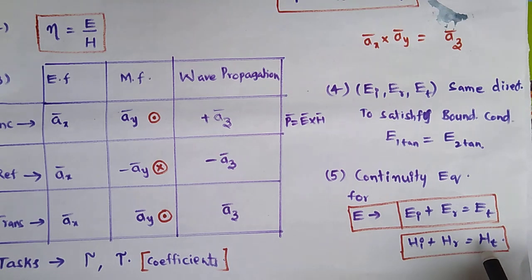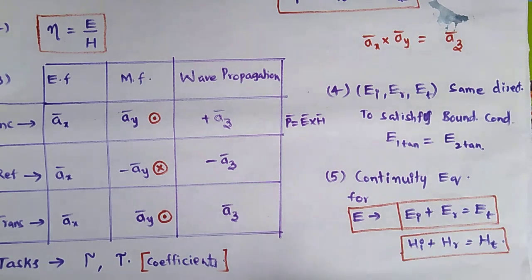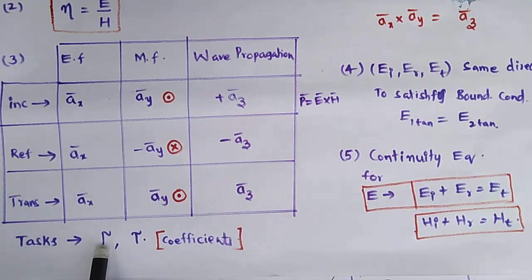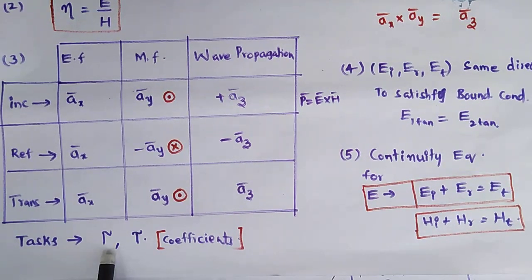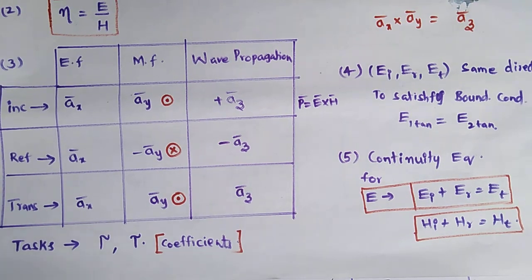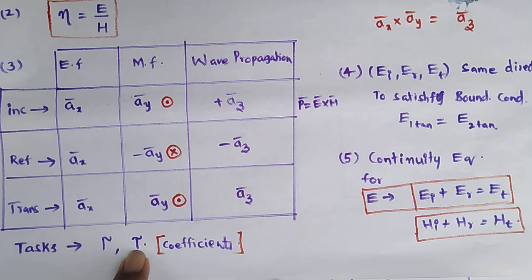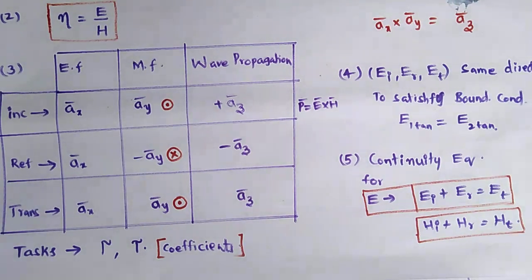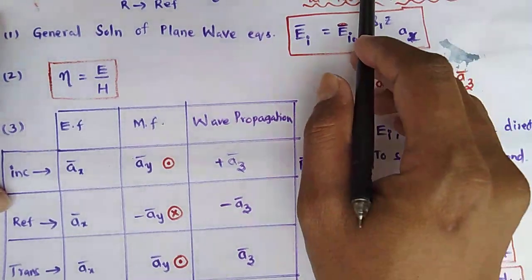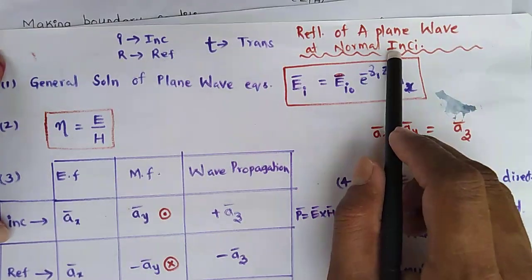Okay, these are the continuity equations. They are helpful to find tau and the reflection coefficient. This tau is indicating the transmission coefficient. Okay, these are the steps to find out the reflection of a plane wave at normal incidence.